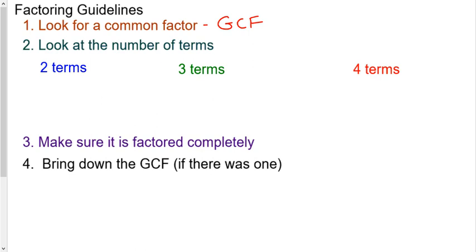Once you've done the GCF, you need to look at the number of terms, because the number of terms will tell you which method to do. In this section, we talked about 4 terms. So we're going to group, and so we group the first 2 and the last 2. And so that was the single underline, double underline stuff. That's when there are 4 terms.